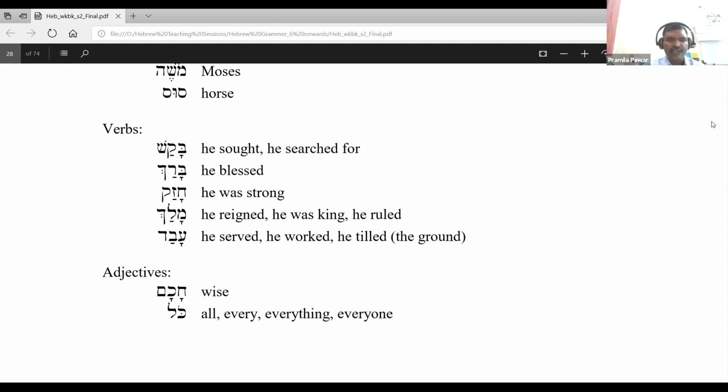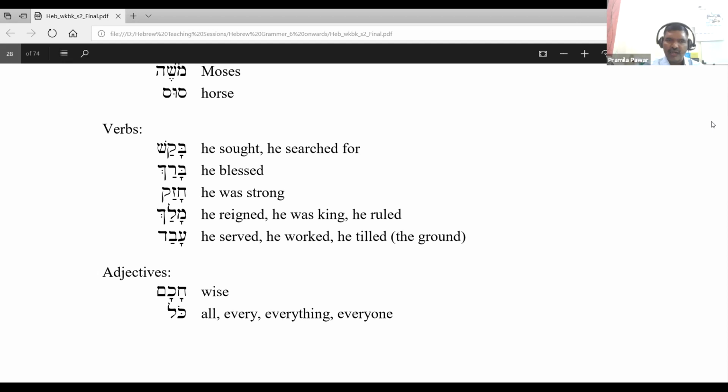Then adjectives. Hakam means wise. From Hakam, can anyone tell me what another feminine noun is derived from Hakam?